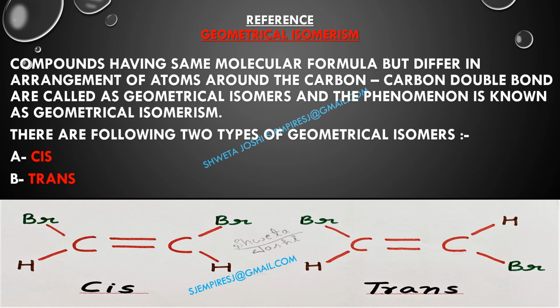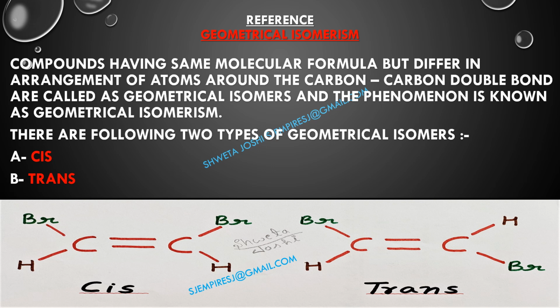Now taking up geometrical isomerism, which is a type of stereoisomerism. So the compounds having same molecular formula but differ in the arrangement of atoms around the carbon-carbon double bond are called as geometrical isomers, and the phenomena is known as geometrical isomerism. It is of two types, that is cis and trans. In case of cis isomer, the same groups are attached on the same side of the carbon double bond carbon. But in case of trans isomer, the same groups are attached on the opposite side of carbon double bond carbon.